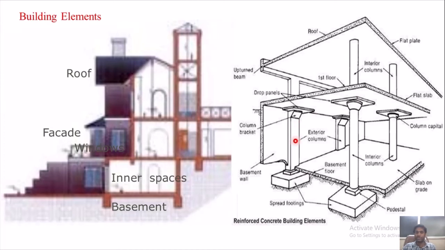But this is called a column only. Vertical member is a column, horizontal member is a beam. Then the slab is a flat sheet, thickness will be very less, and length will be very high. So this is how the RCC structures will be there.